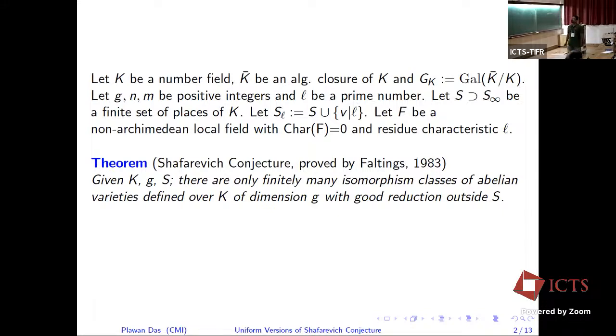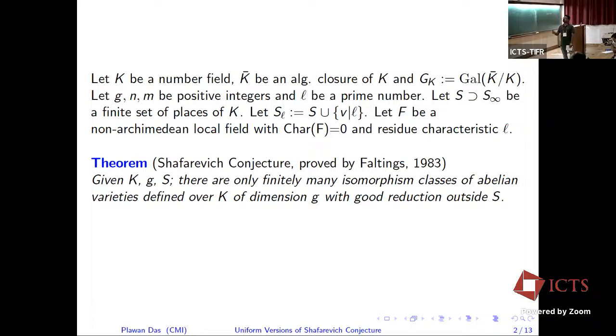Those proofs are a little different. The proof of Faltings of the Shafarevich conjecture uses the Tate conjecture. It relates abelian varieties and the corresponding Tate modules, so it is related to finiteness of isomorphism classes of Galois representations, which we will come to in the next slides. From this we can also get that for d greater than or equal to 1, there are finitely many curves of genus d which have good reduction outside S.